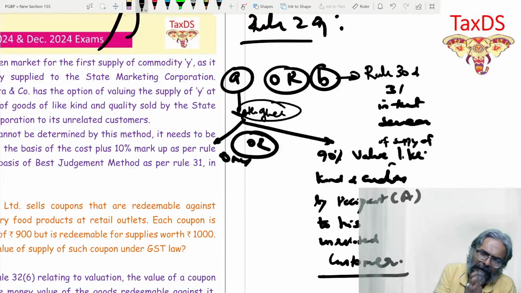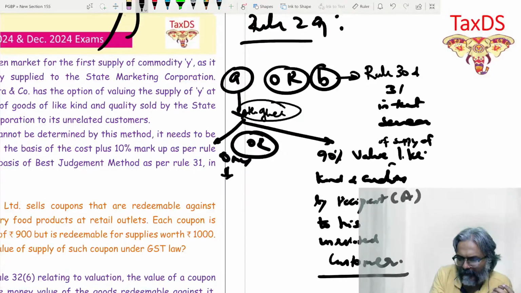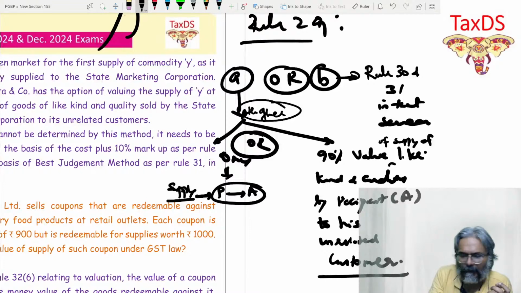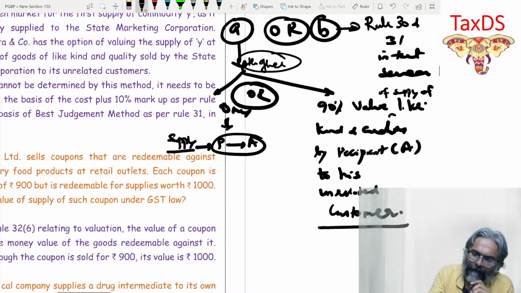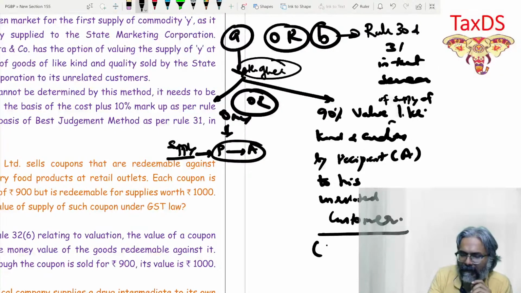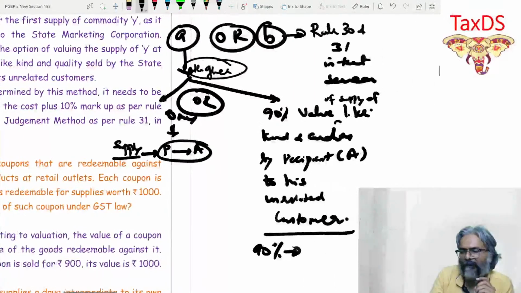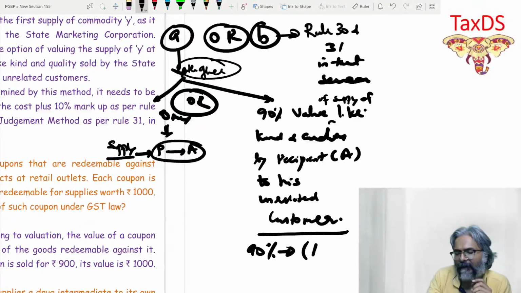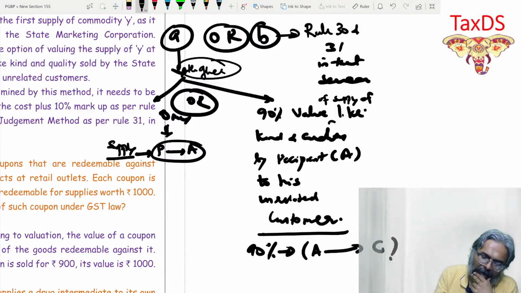So A is, if you get the open market value of the supply. Now this supply is between whom? This supply is between the principal to the agent. That is what we are talking about. And this 90% of the value we are talking about from whom? 90% of, in this context, the supply between that agent to the customer.